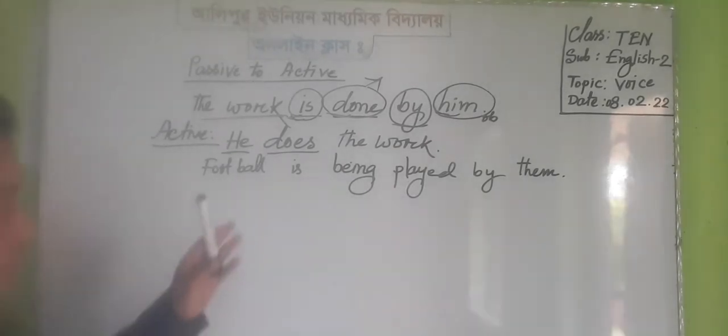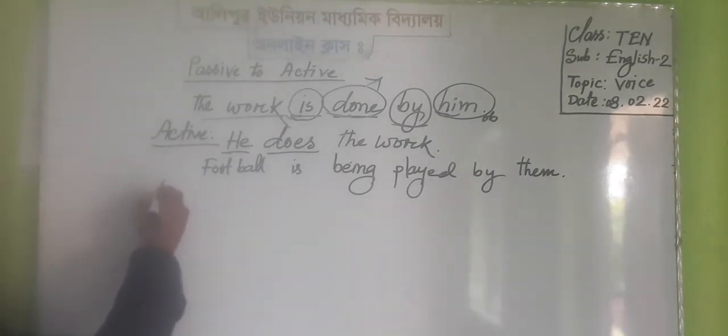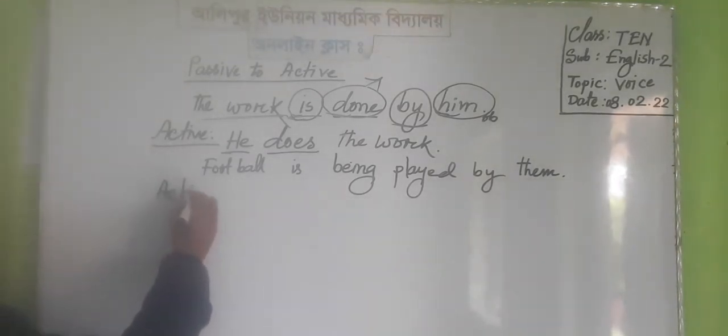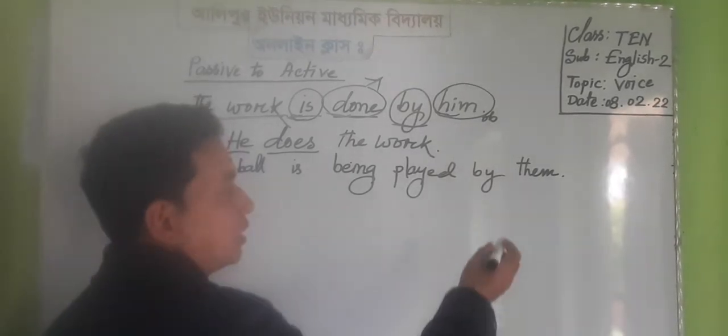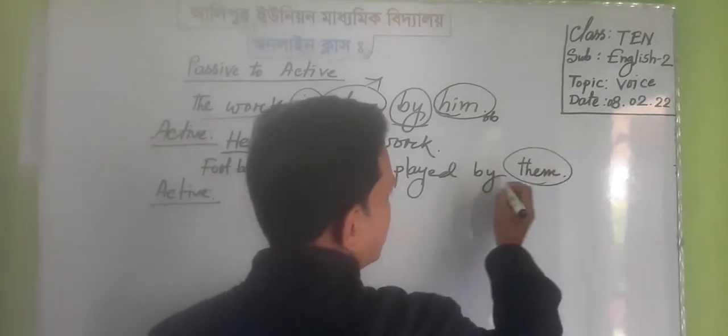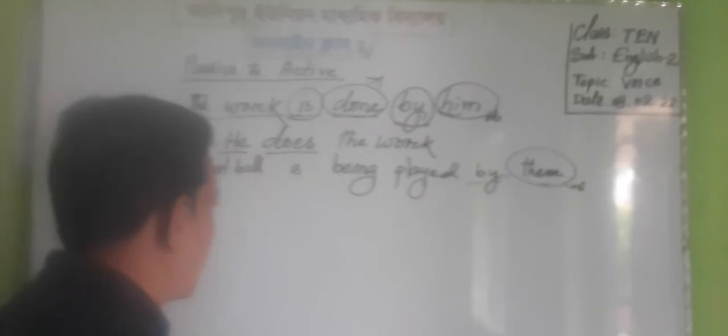And if we want to change this voice into active, at first we have to choose the subject from the object form. Object form generally sits after the preposition by, and its subject form is they.